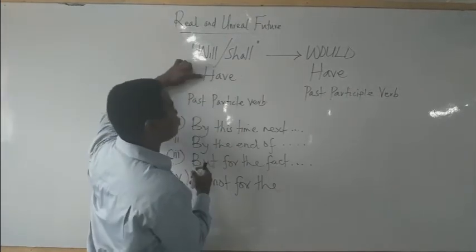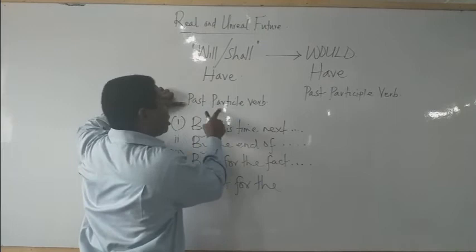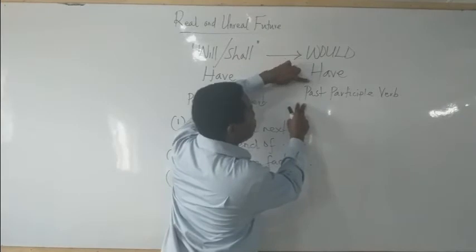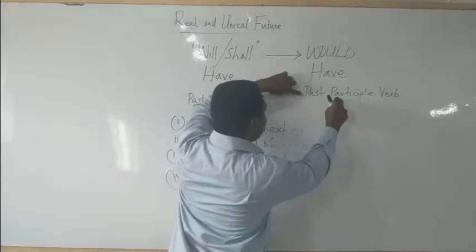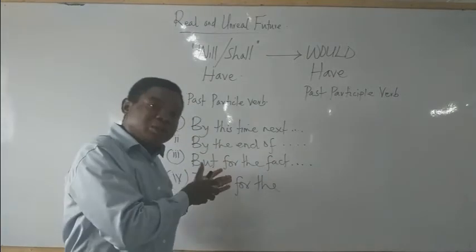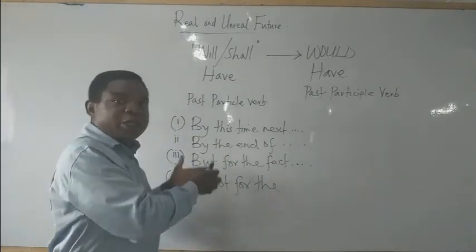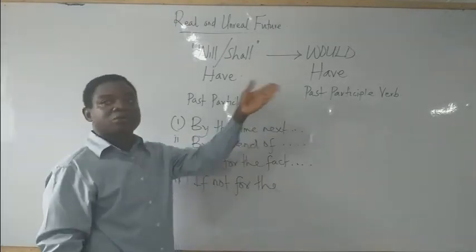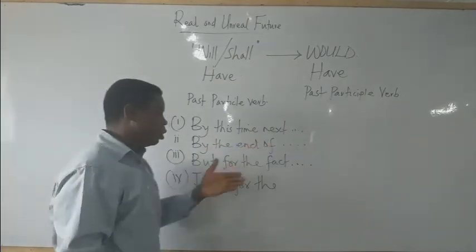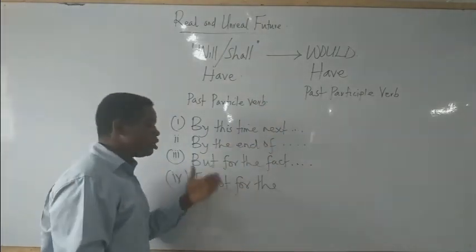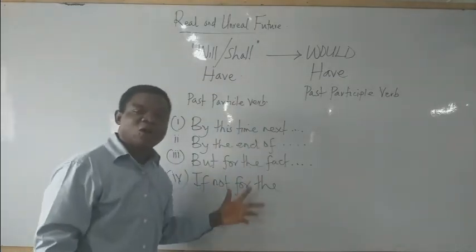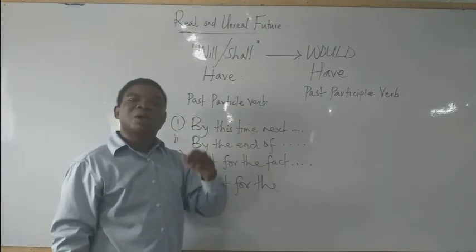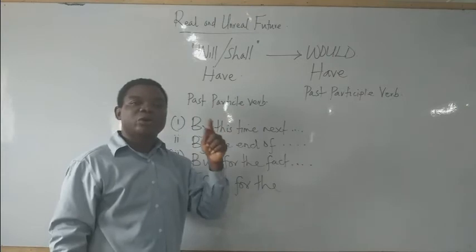Take note. It will be will or shall followed by have, then followed by a past participle verb. Then for the unreal future, it will be would followed by have plus a past participle verb. And then to answer questions on this aspect, you will see the following word phrases or expressions. You have by this time next, or by the end of, or but for the fact that, or if not for the. Once you see any of these expressions written on the board, it is introducing questions on real and unreal expression.